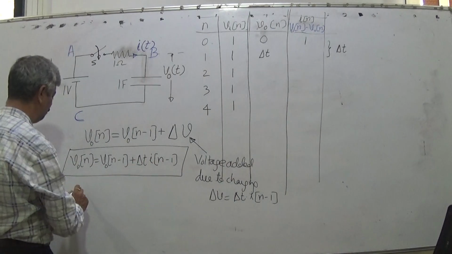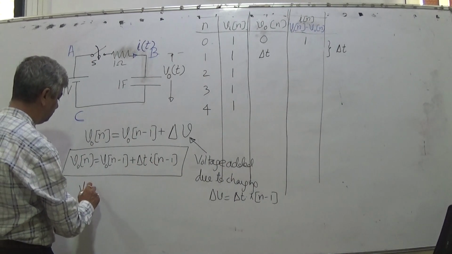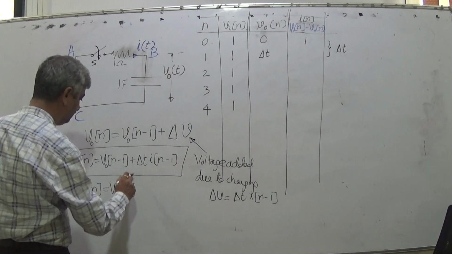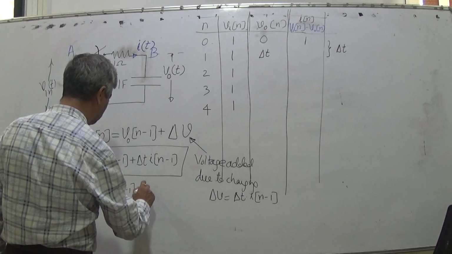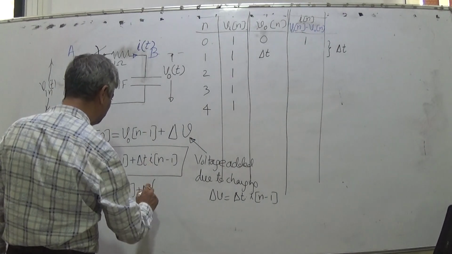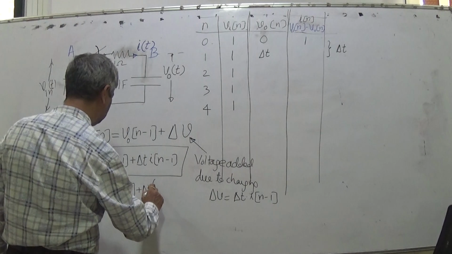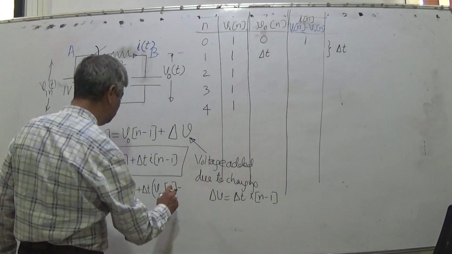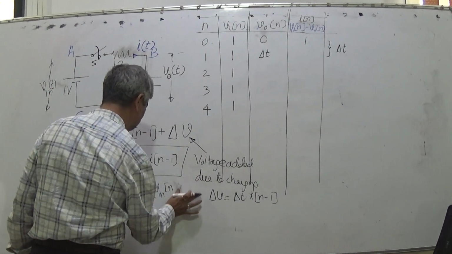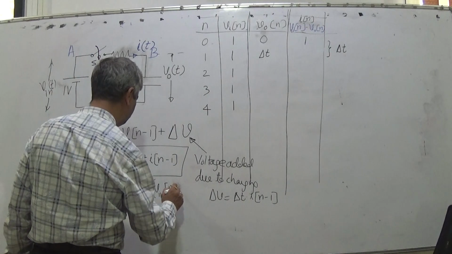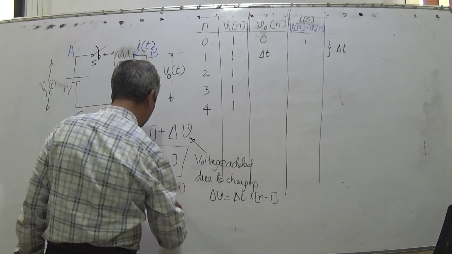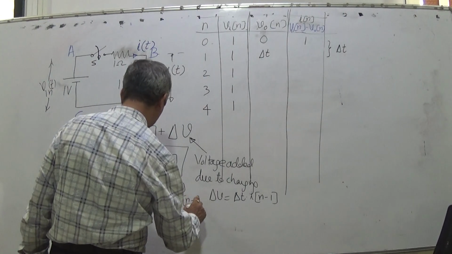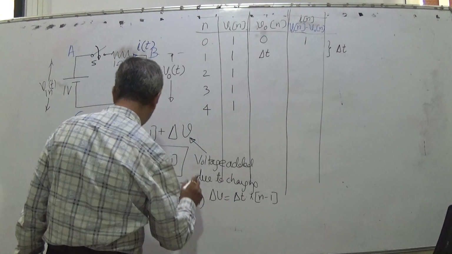What is this IN minus 1? That also you can put. VON is equal to VON minus 1 plus delta t into bracket, where IN minus 1 is Vin n minus 1 minus VON minus 1.